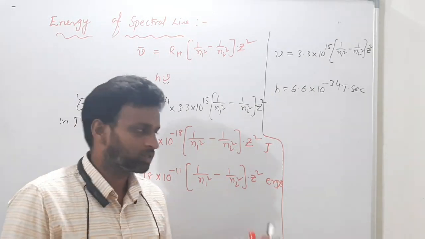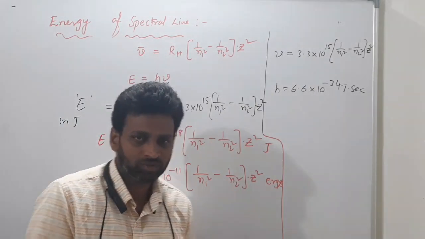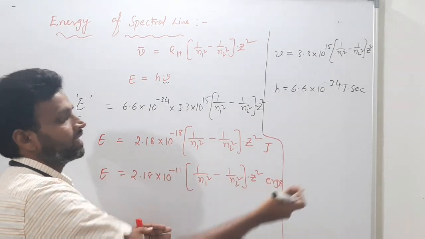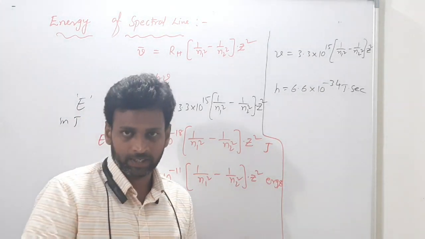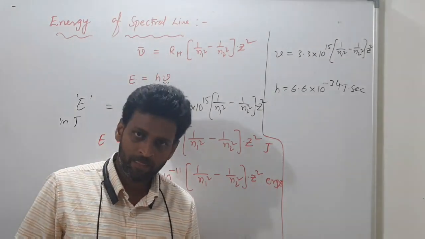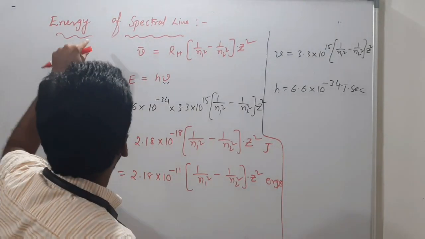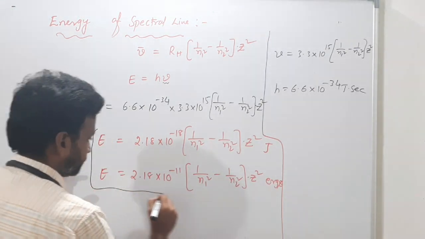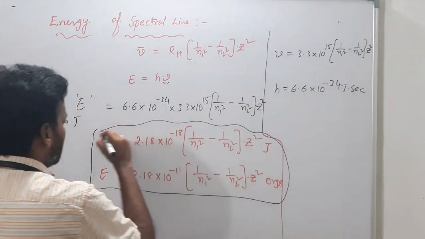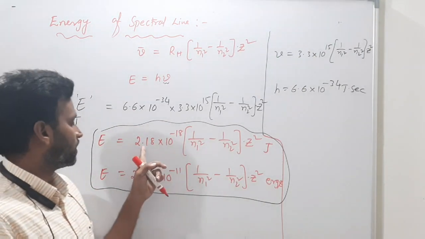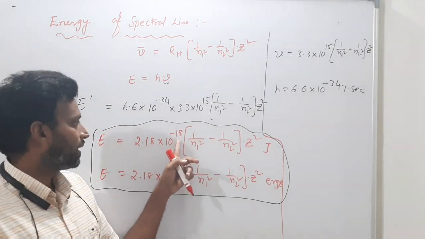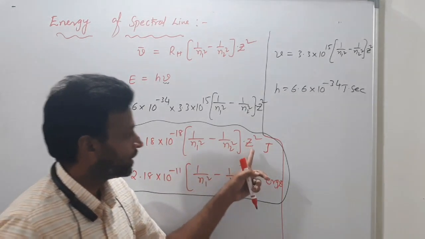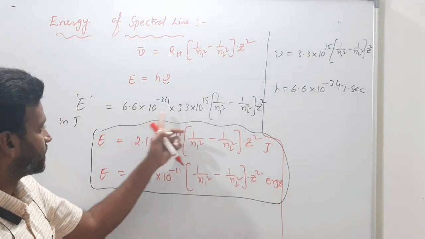How to convert ergs or joules into calories, you know already. So you just simplify these and convert them into calories if they ask in a numerical. Get it? So what is the energy of a spectral line? Finally you have these two. Energy of a spectral line is 2.18 into 10 power minus 18 into 1 by n1 square minus 1 by n2 square into z square. If you want, you can check this.